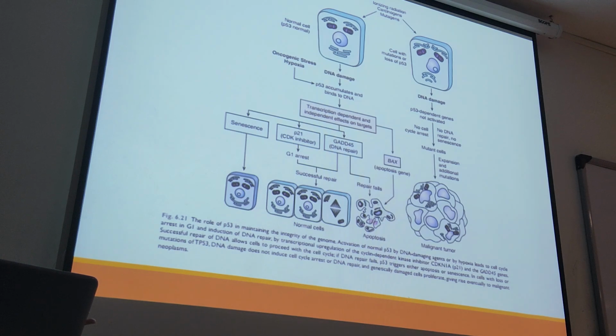Since there is no sensing of DNA damage, there is no DNA repair and no apoptosis, and what we have is abnormal cell proliferation with damaged DNA, so we have a neoplasia. See that here we have a tumor. It's a malignant tumor because P53 couldn't act and cannot perform its normal role of DNA repair and apoptosis.